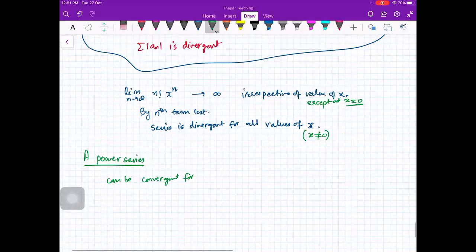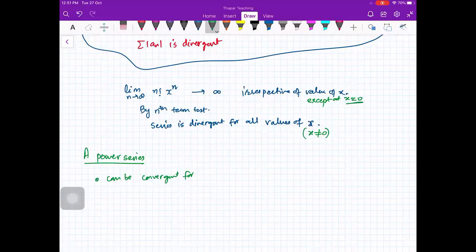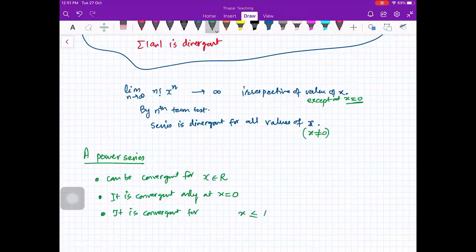So we can conclude that a series can be convergent for all x belonging to real numbers, or convergent only at x equal to 0 and divergent everywhere else, or convergent for x less than or equal to some r and greater than or equal to minus r. This is the trend for this kind of series.